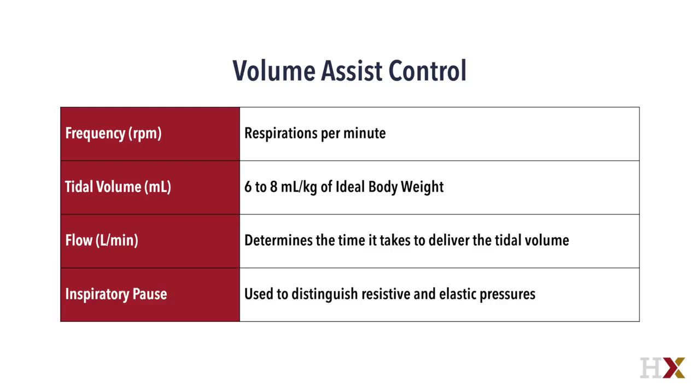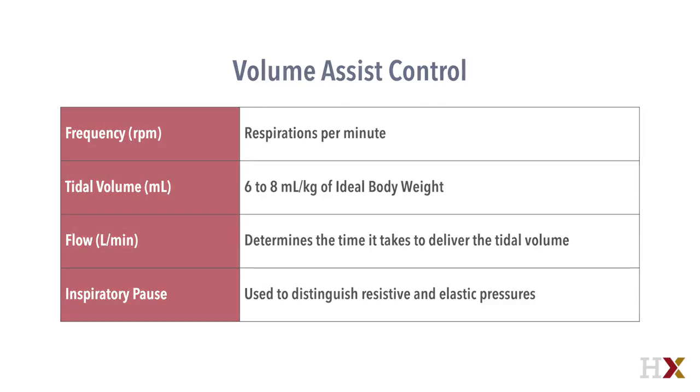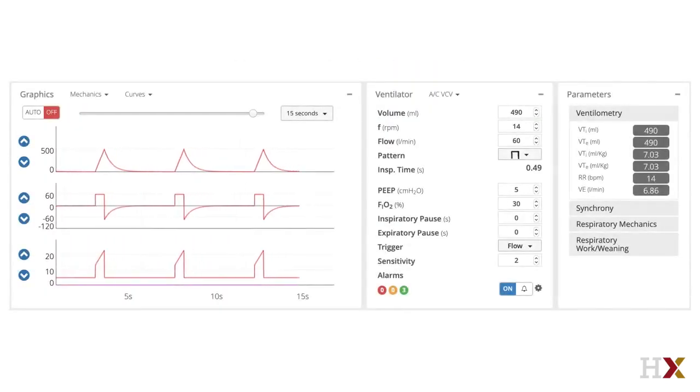An inspiratory pause is a setting typically found in the volume assist control modes, and it allows for a short pause to be set at the end of inspiration, and this functions to distinguish between pressure related to the resistive pressure and the elastic pressure. Resistive pressure is due to the endotracheal tube and airways, and elastic pressure is due to the stiffness of the lung and/or chest wall.